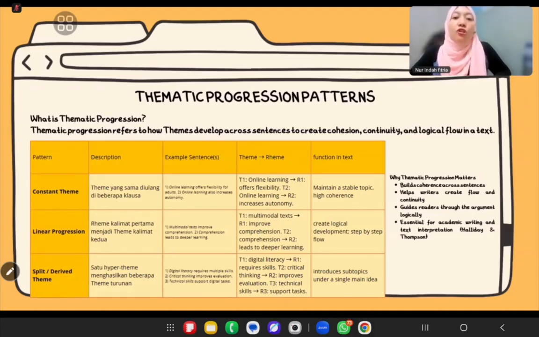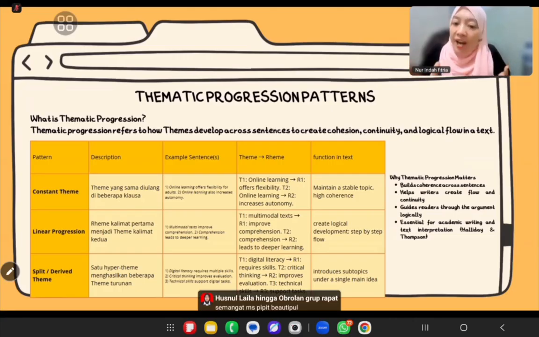Now let's go to patterns. Okay, alright. Now we move on to this part. This part is really important. Why? Because it shows how themes move across sentences to build cohesion and a clear flow in a text. So it's basically about how writers arrange